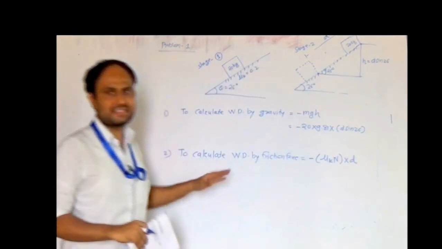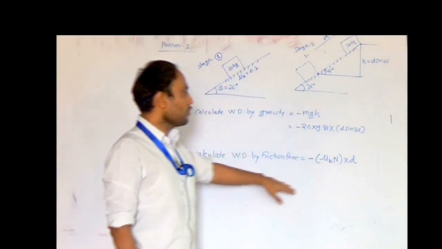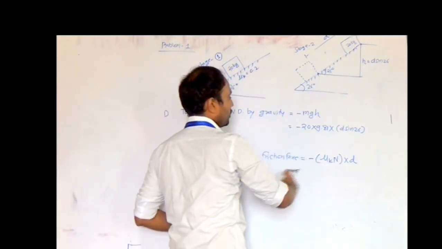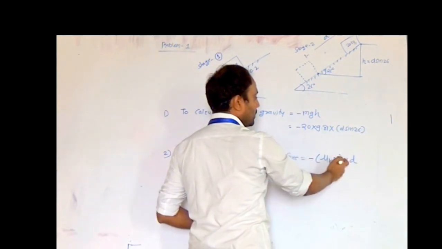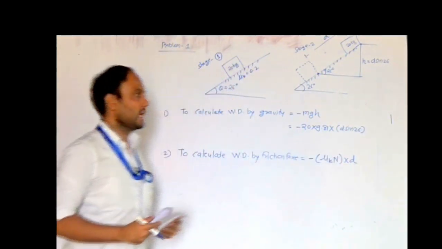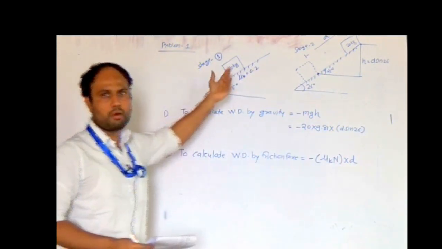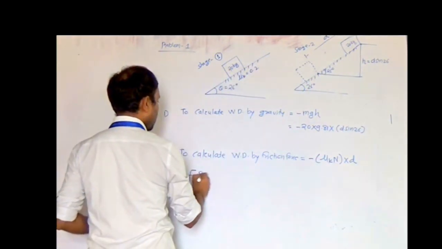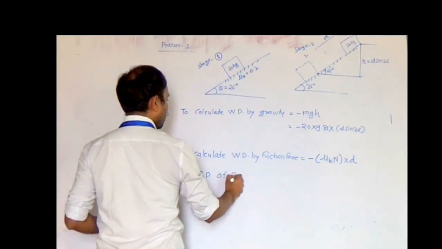Mu k N s, where s is d in this case. In this equation, we have mu k, that is 0.2, d we have to calculate, and the normal reaction N can be calculated from the free body diagram of the block. So first of all we have to draw the free body diagram, FBD, of the block.